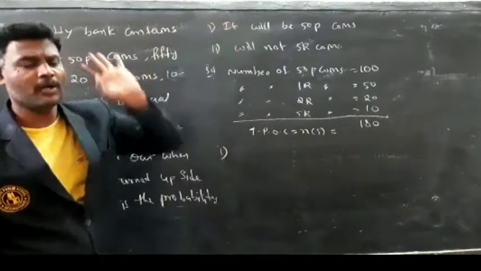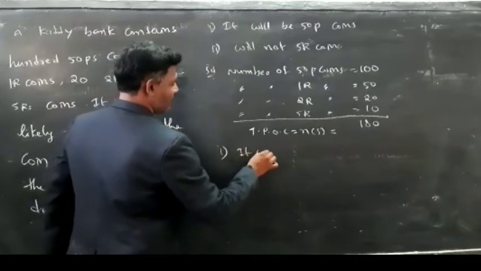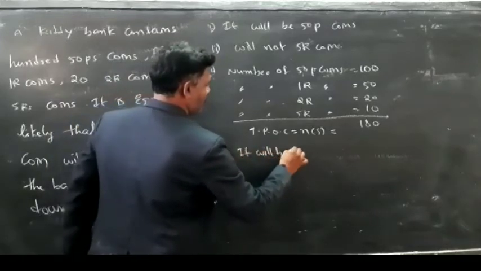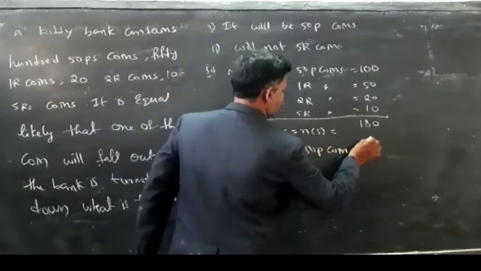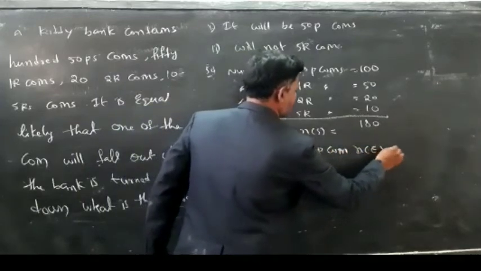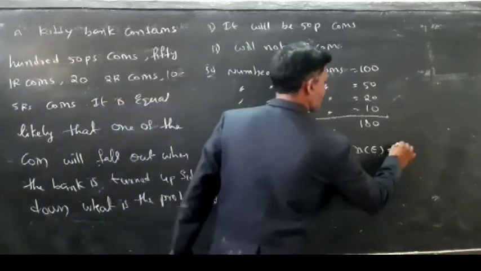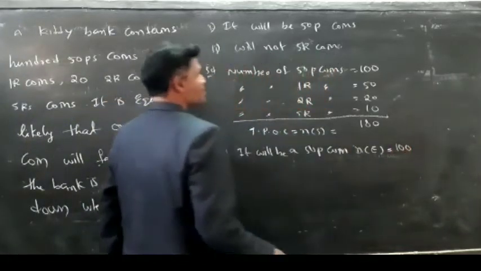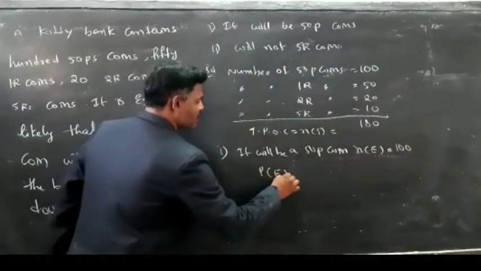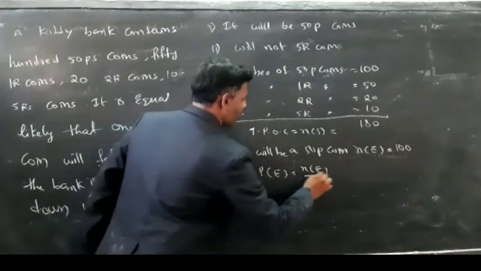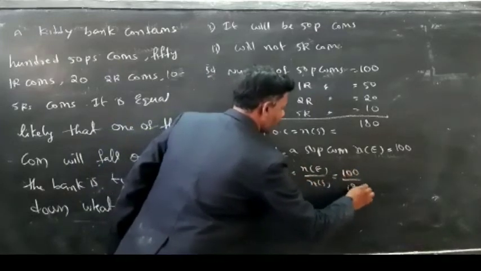It will be a 50 paisa coin. It means N of E is equal to, how many 50 paisa coins are there here? 100. So P of E is equal to N of E by N of S is equal to 100 by 180.